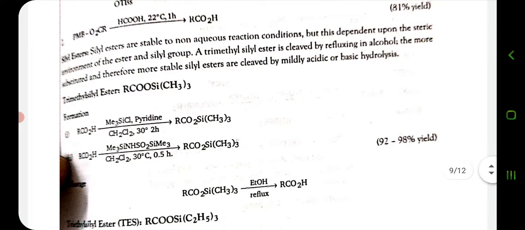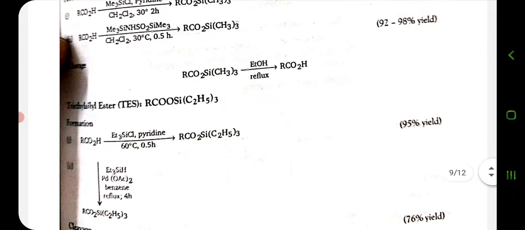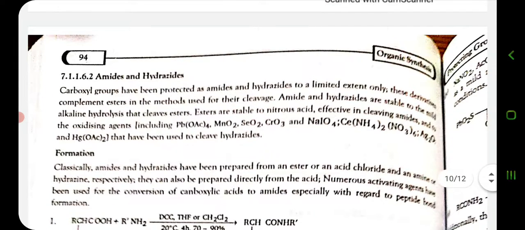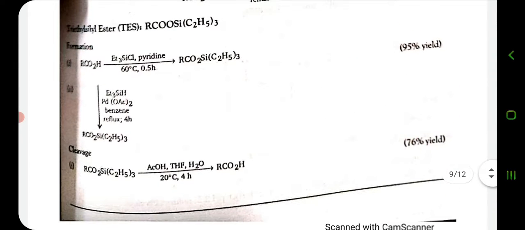The carboxylic group can be converted into trimethylsilyl esters and the yield is 100% or 98%. Triethylsilyl esters are prepared. So trimethyl and triethyl silyl esters are prepared.